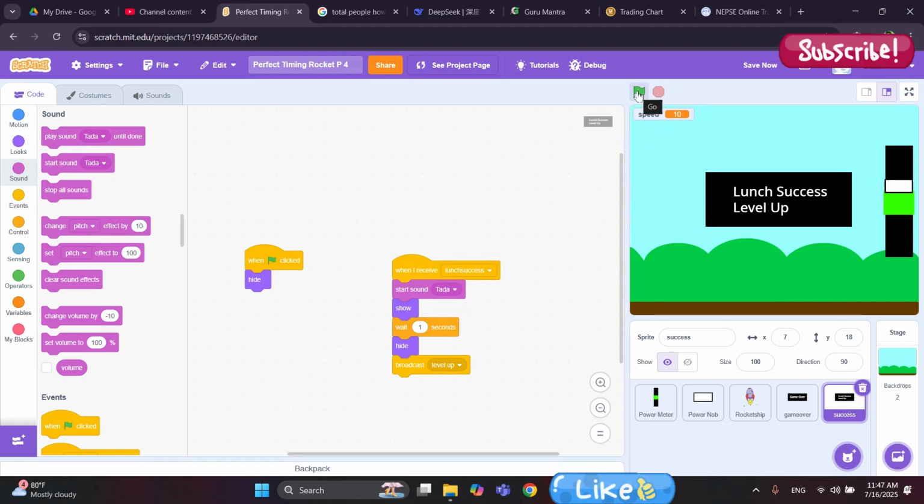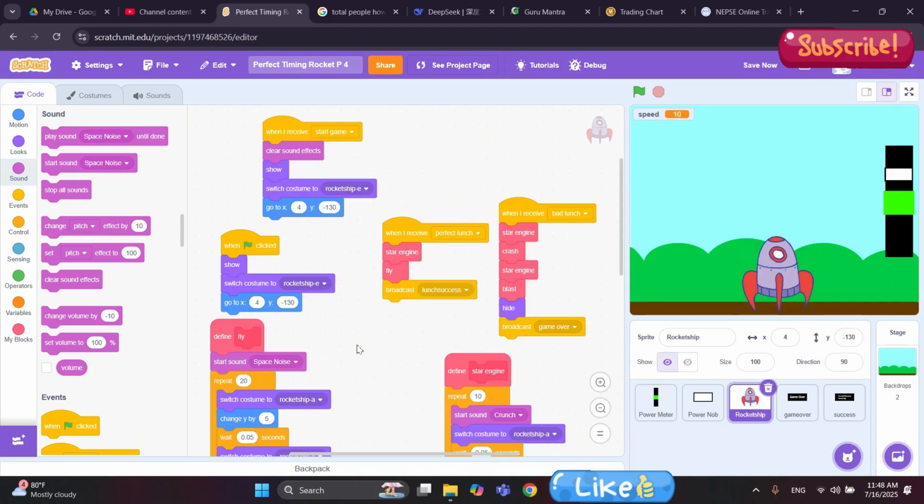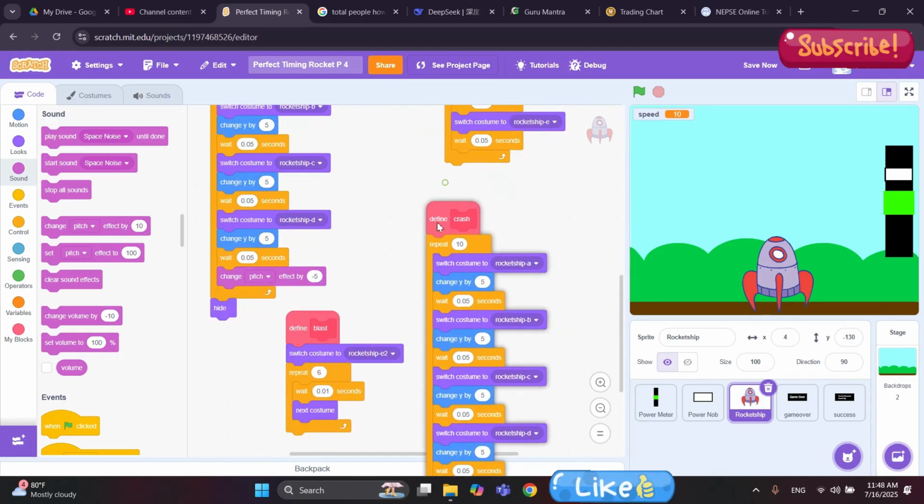And let's see, click on the green flag, going far away, and tada, that's it. And next, for the crashing sound, we just used it for the flying, and our ship crashes also if we press the space bar at the wrong moment. Then let's make that happen. For that, let's click on the rocket ship again, and inside this crash, if we are crashing, then we are going to have a different sound effect.